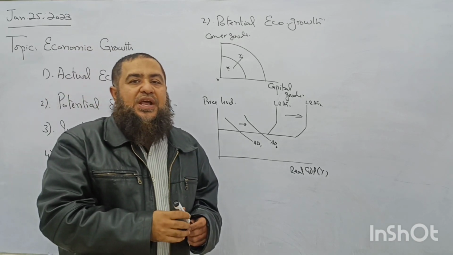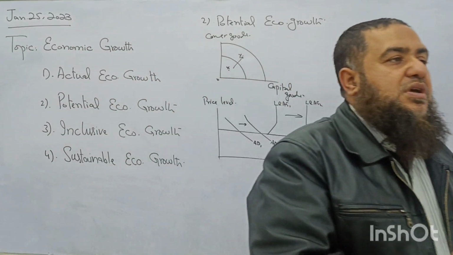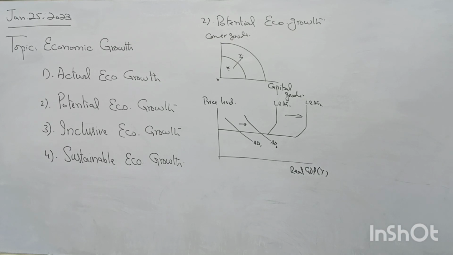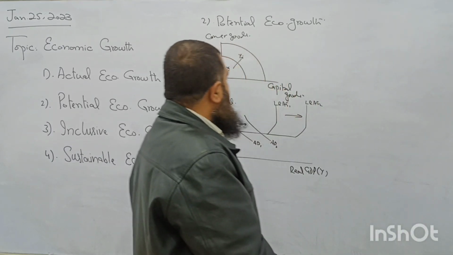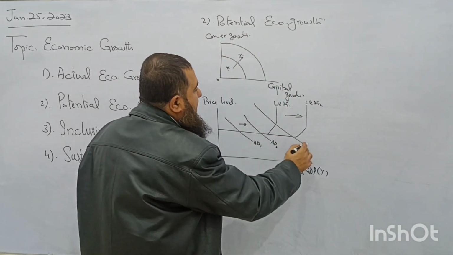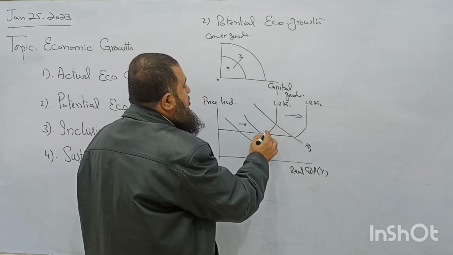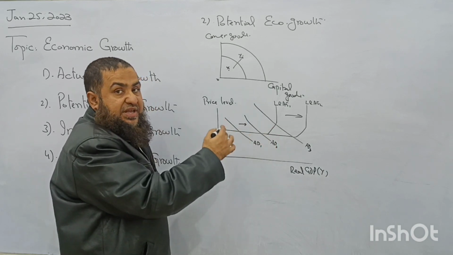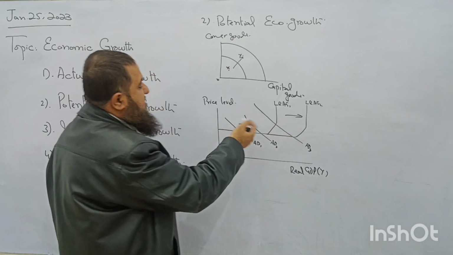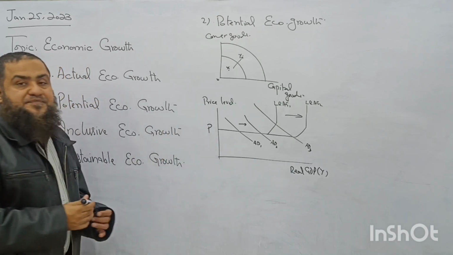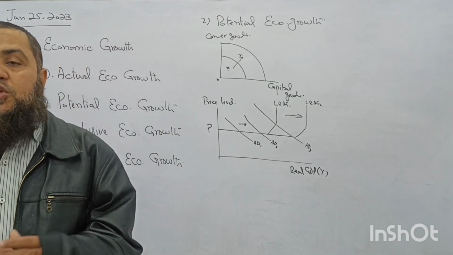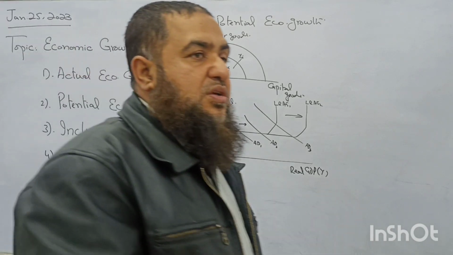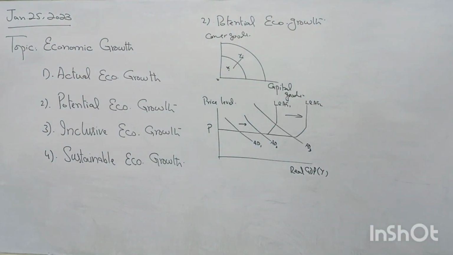So both actual and potential can take place simultaneously. Like the resources have also increased, and aggregate demand in the country is also increasing. So over the period of time, I say now demand is here. Along the previous aggregate supply, prices were going to increase. But as the potential has increased, again price level will remain the same. Clear? So both potential and actual growth can take place simultaneously.